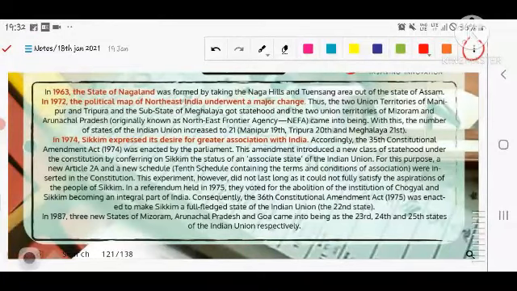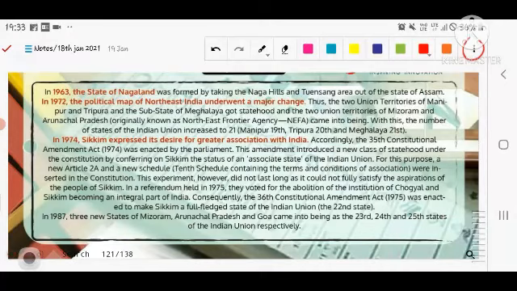Major changes happened because the two union territories of Manipur and Tripura and the sub-state of Meghalaya got statehood, and the two union territories of Mizoram and Arunachal Pradesh, originally known as the North-East Frontier Agency, came into the picture. With this, the number of states of India increased to 21; earlier it was 14 at the time of independence.